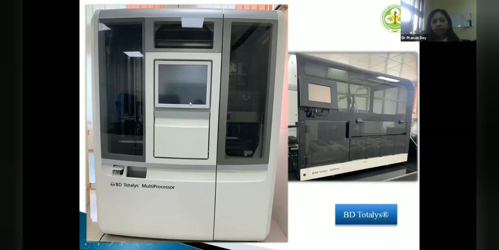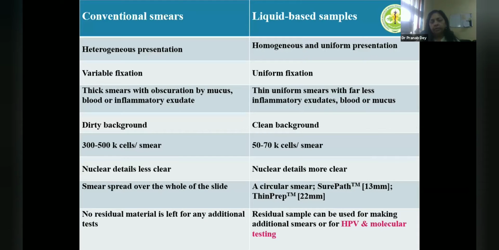So recently in PGI we've purchased this fully automated machine, BD Totalys. All those initial steps which were manual in that previous machine are being done in this. It is like a floor based machine, almost 10 feet in height, and the cost of this machine is around 1.52 crore. So everything is automated. You just need to put the sample here and you will get the slides again in 2 hours, 48 slides in 2 hours.